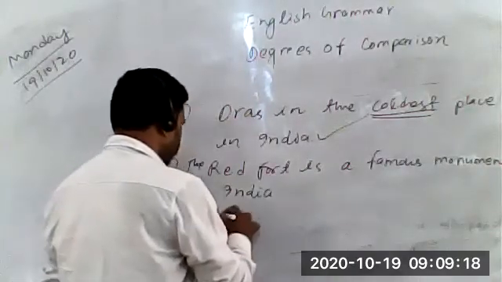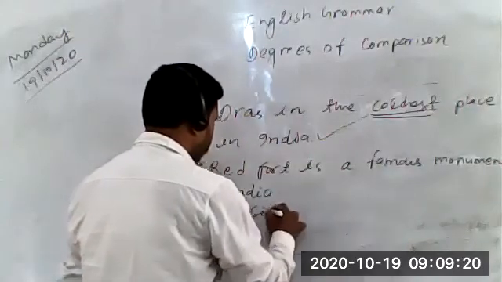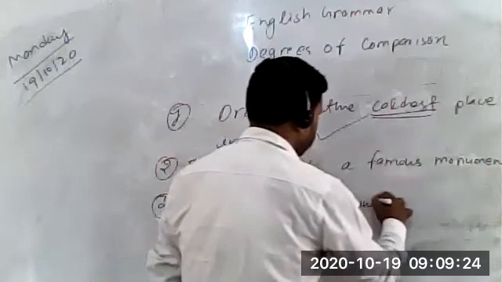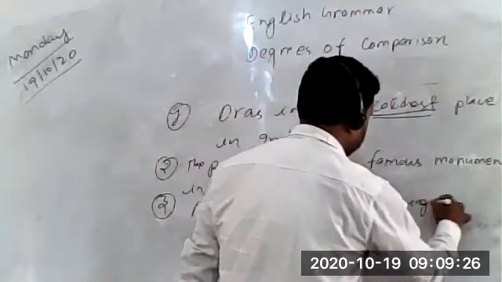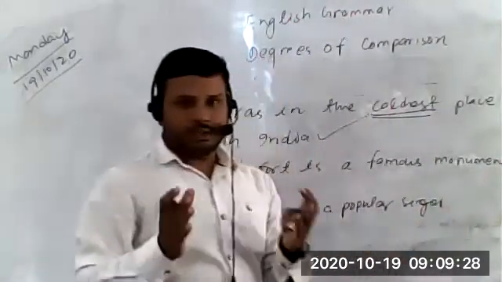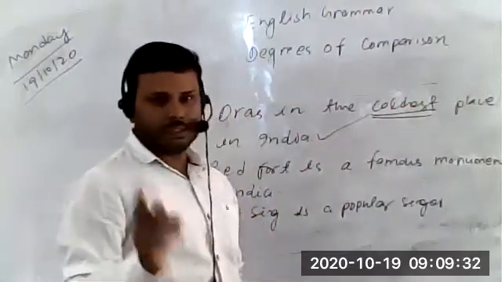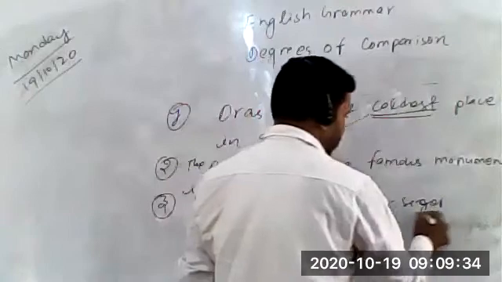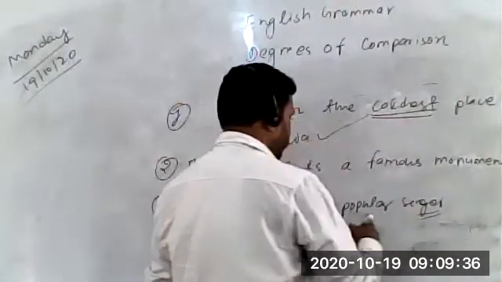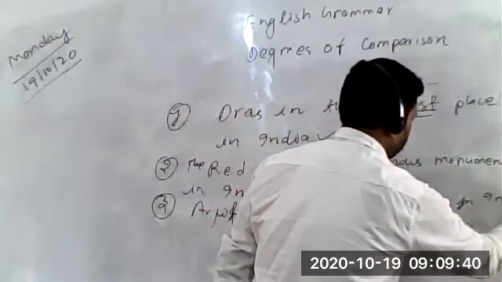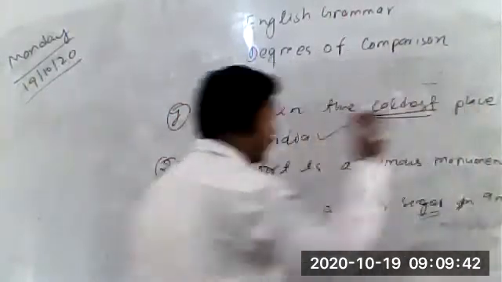So Arijit Singh is a popular singer of India. You also need to remove the S from singers. The S used in singers, you need to remove it. A popular singer of India. Clear?